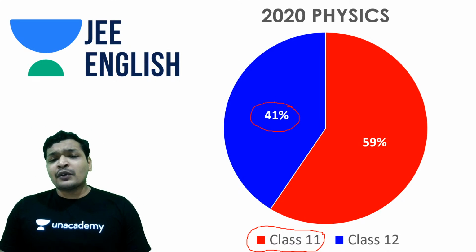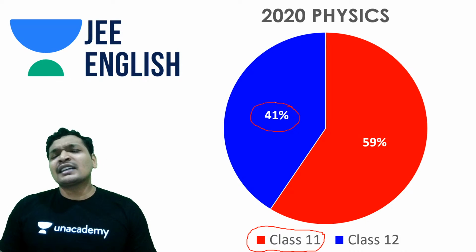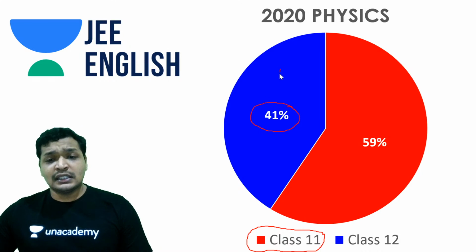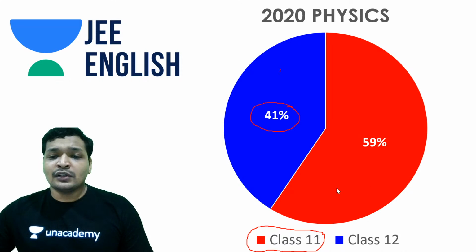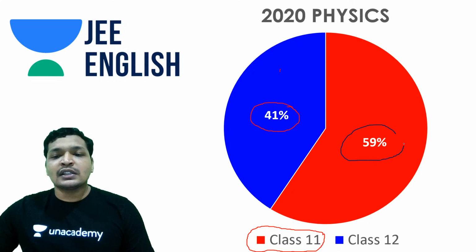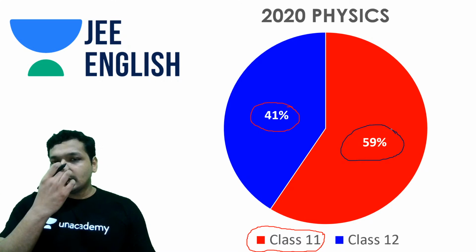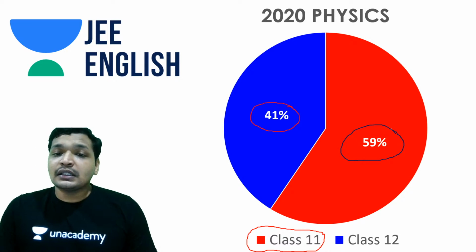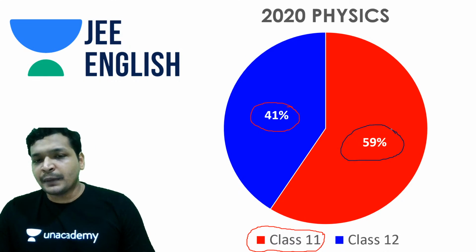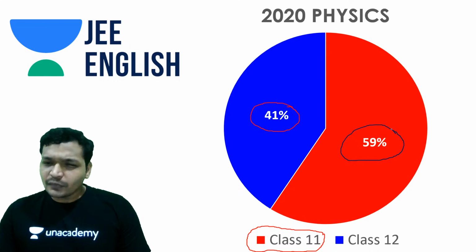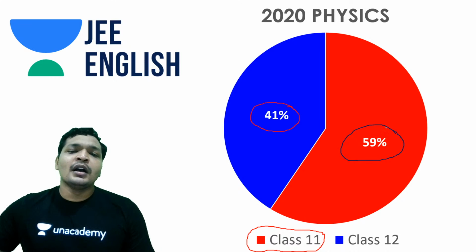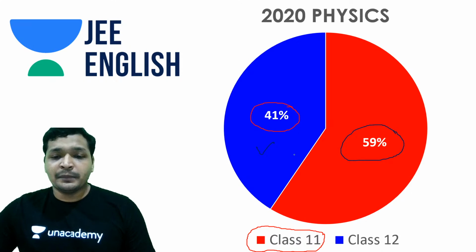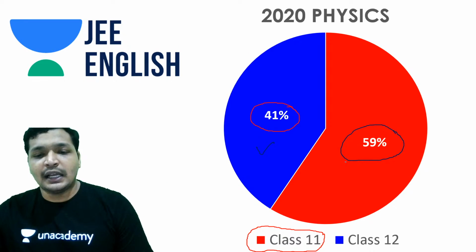So that is the thing about physics, and I think this is also fair given the current condition. Maybe students didn't get to attend the second year syllabus, hence this was fair. Maybe even students did the exam well, but when interviews were done with the toppers, the JEE Mains toppers said that the paper was a little bit more difficult compared to last year, because students were typically expecting more from class 12. But things changed, and a large majority of the paper was from class 11.